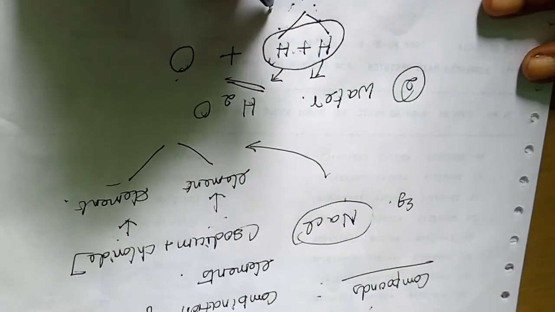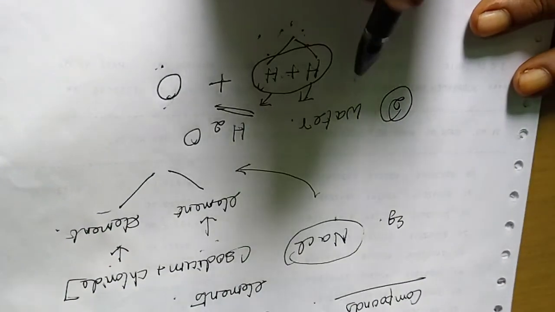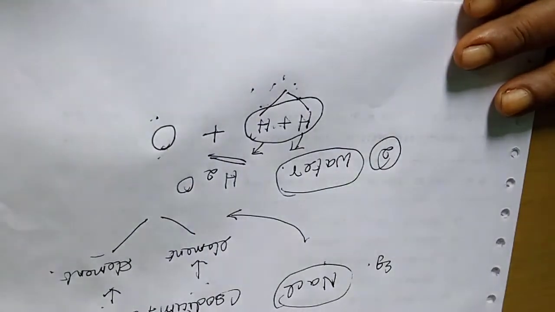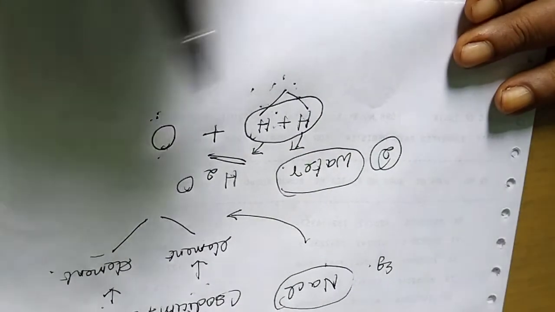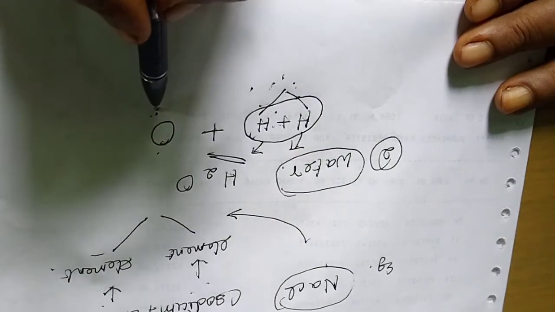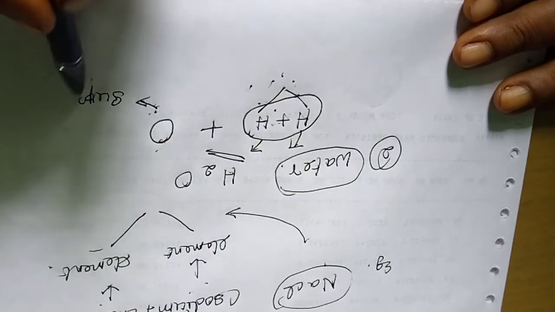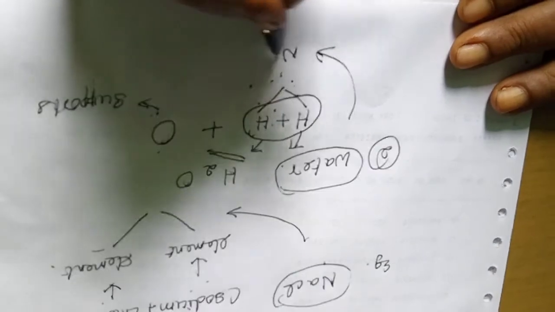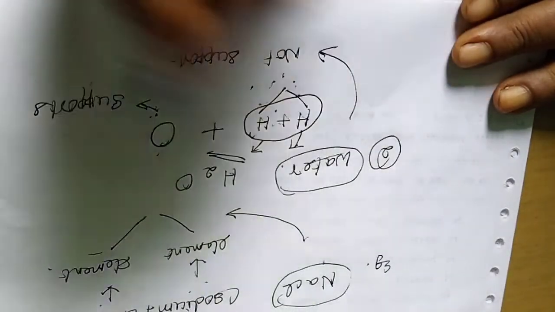When this hydrogen combines with the element oxygen, that gives water. Water has a special property. It doesn't have the properties of hydrogen and oxygen. Oxygen supports burning, but water does not. So it has a special property.